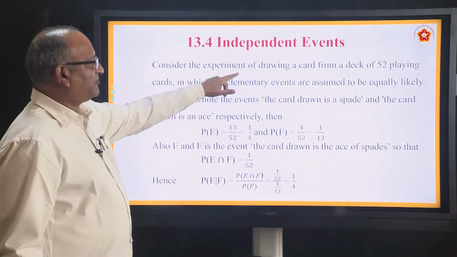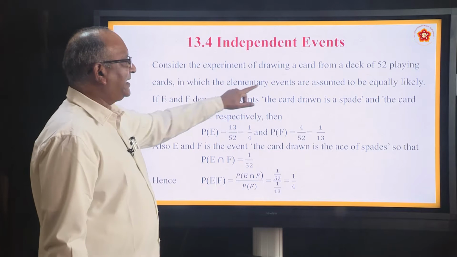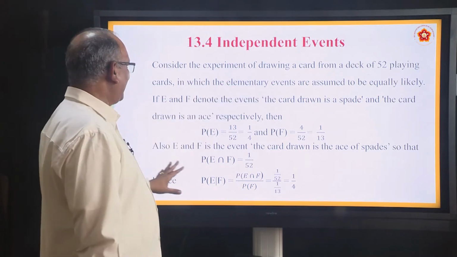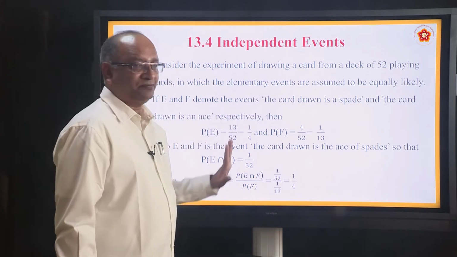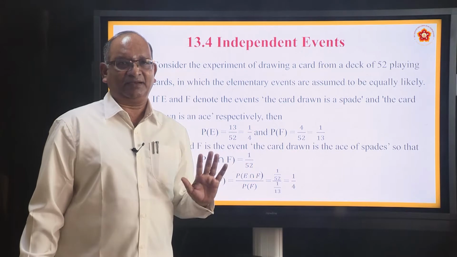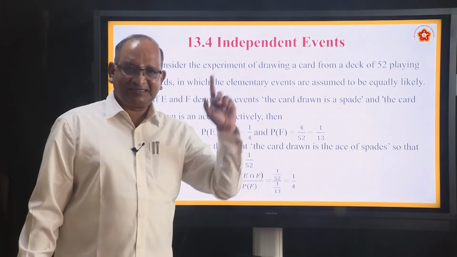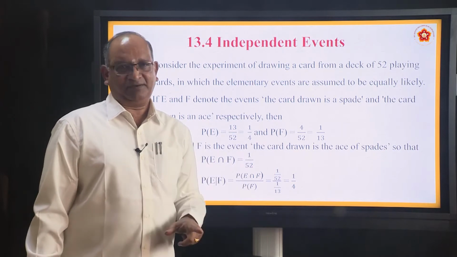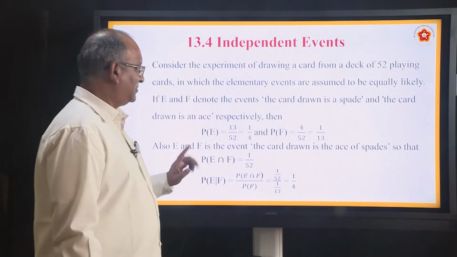Consider the experiment of drawing a card from a deck of 52 playing cards in which the elementary events are assumed to be equally likely. If E and F denote the events, E is: the card drawn is a spade. How many spade cards are there? 13 cards are there. What is the probability of drawing a spade card? 13C1 by 52C1. In other words, 13 by 52 or 1 by 4.